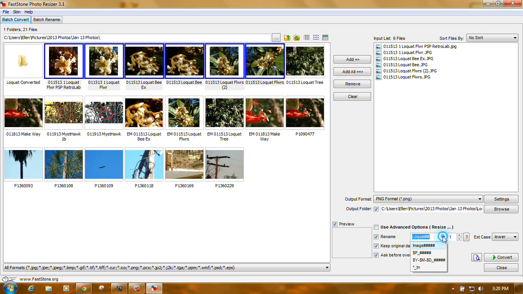Rename, yes. Normally, I want the image plus a number. Notice how when you call it up, it's blue. I'm going to type in loquat, and then I'm just going to put a number symbol, so that'll give me a pattern. This is the image plus the number, and this tells me I'm going to start on number 1.